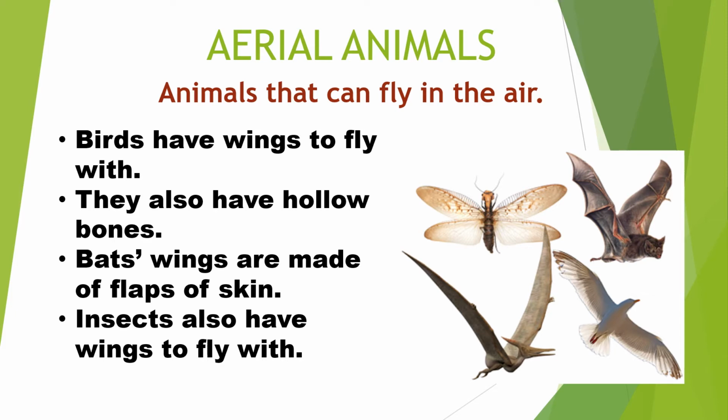They also have hollow bones. Hollow bones, the way that we already discussed when we were doing adaptation in plants. Hollow means which is empty from inside, right? So they also have hollow bones, and these hollow bones make their body light and help them to fly. So that is the reason why these bones are not fully filled up. They are empty from inside. They are hard from outside, and they make their body very light so they can easily fly in the air.